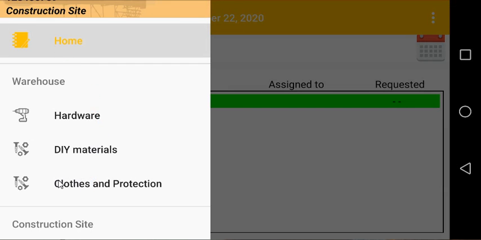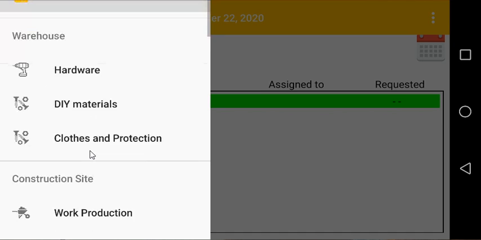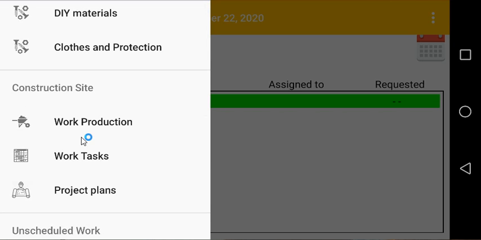The clothes and protection equipment I already talked about earlier. It's for signaling the need of a worker, the need of clothes or protection equipment, and it is currently being implemented and finalized on the app. On the Android app, it's already implemented on the back office applications, but is currently in implementation on the Android app for the construction site.